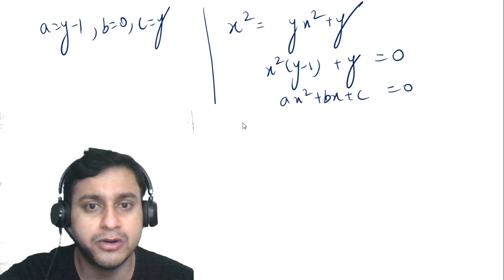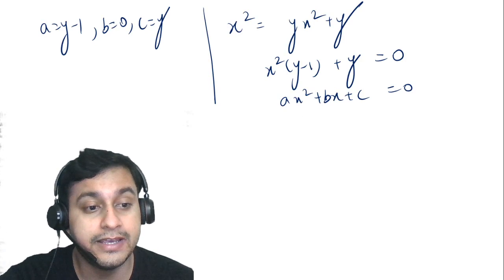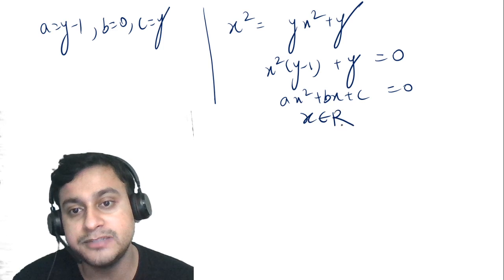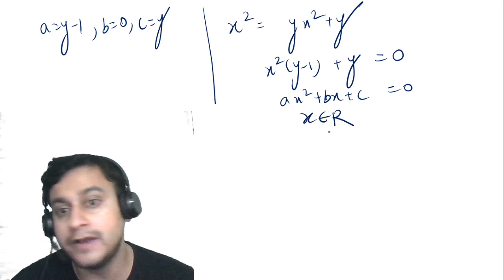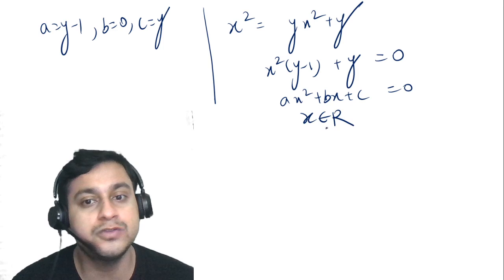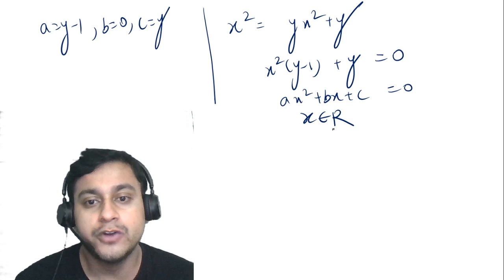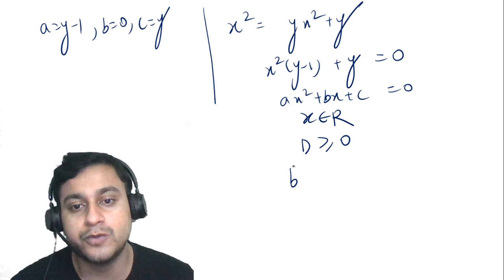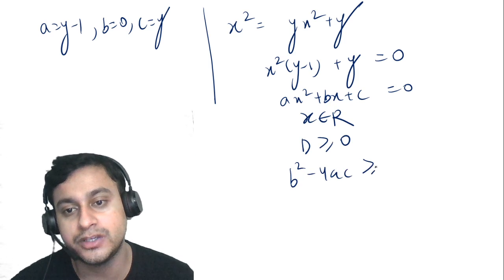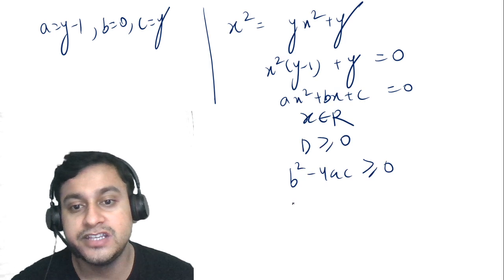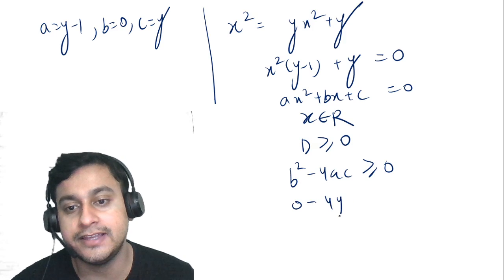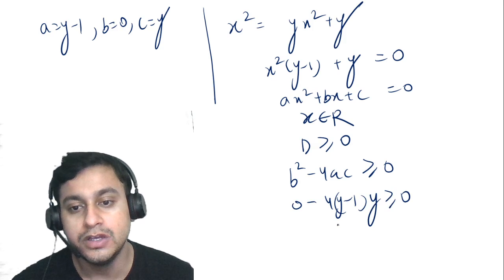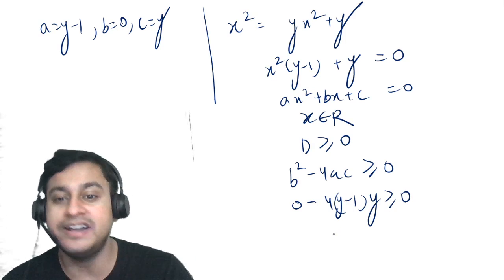So if we are talking about real numbers, we can say that x belongs to real. So guys, when x belongs to real numbers, that means we have real roots. So when do you have real roots of a quadratic equation? 10th grade stuff. Your discriminant has to be greater than or equal to 0. So simply here, if you apply b square minus 4ac greater than or equal to 0, you will get 0 square minus 4ac, that is y minus 1, into y greater than or equal to 0. So this minus 4 will come down, and the inequality will change.